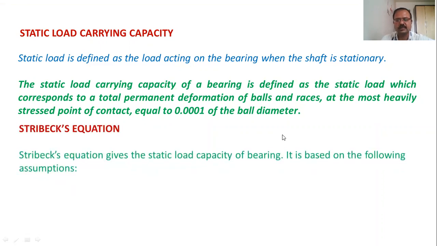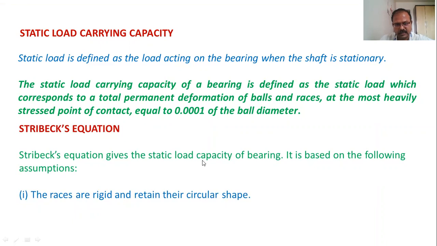So before deriving this Stribeck's equation, we will see what are the assumptions made while deriving it. The first assumption is that the races, either the inner race or the outer race, are rigid and retain their circular shape. Second assumption is that the balls are equally spaced. That means if we connect the center of the ball with the center of the bearing, then that angle beta between two balls will always remain constant. That is, the balls are equally spaced.